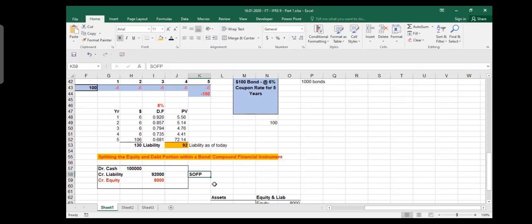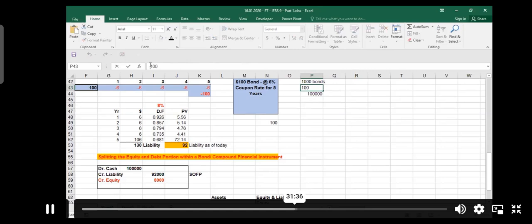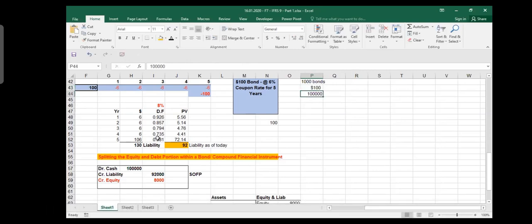So if this is my liability in the SOFP, 92,000, how would I pay this 100,000? Because I have to pay 1,000 people $100 back. So after 5 years, I need $100,000 to settle all my liability. I mean, I issue 1,000 bonds. Each bond is $100, so I would be needing $100,000. You don't pay more than your balance sheet.